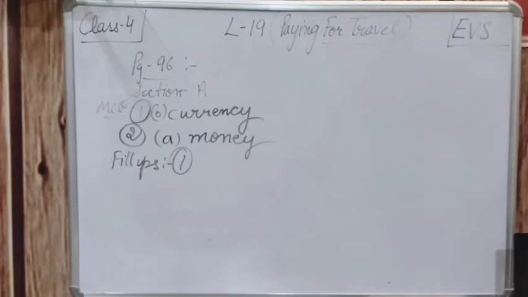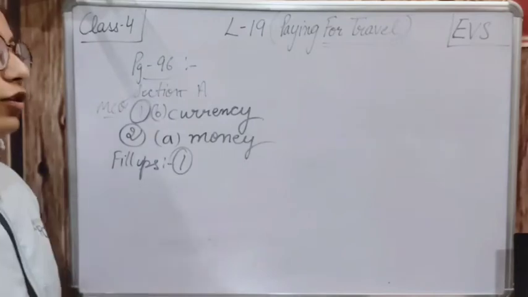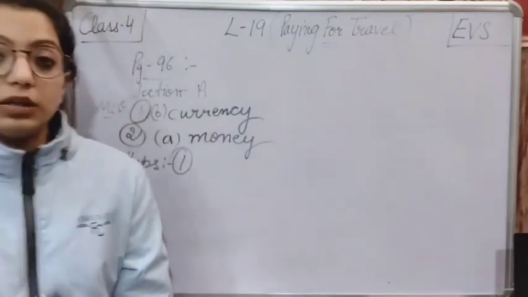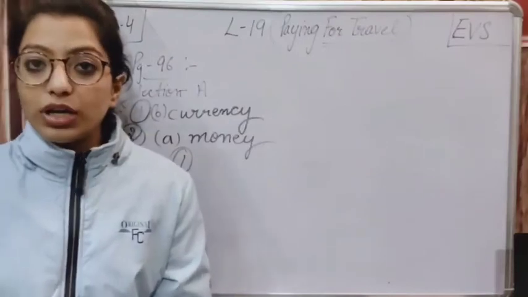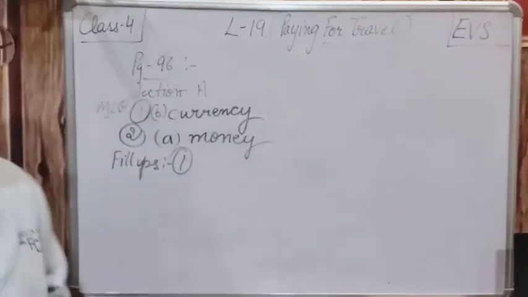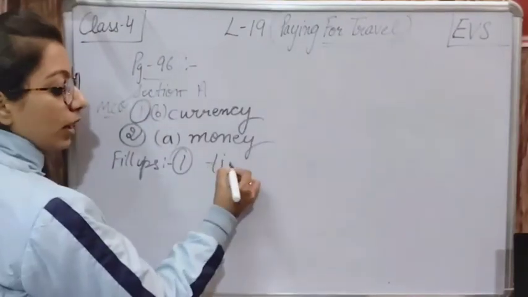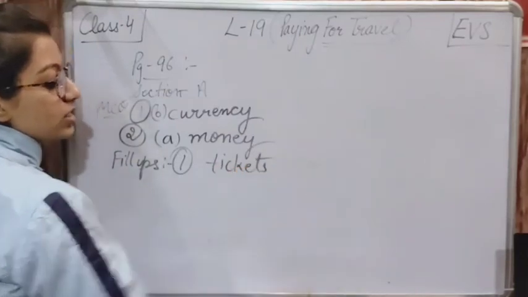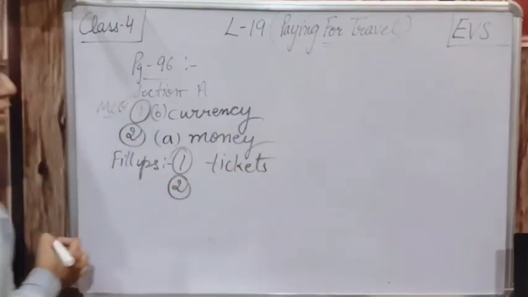Here the first fill-up is given on page number 96. We need to buy dash for our travel. हमें क्या परचेज करना पड़ता है? If you want to travel on a plane, on a bus, or on a train, what do we have to buy? We have to buy tickets. By paying the money, हमें क्या मिलेगी? Tickets मिलेंगी. Okay, we have to buy tickets.